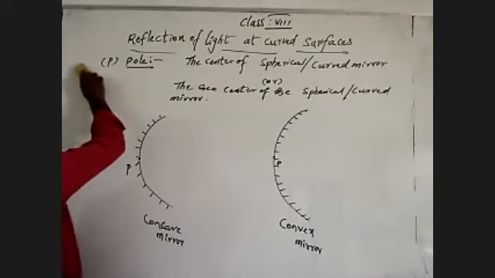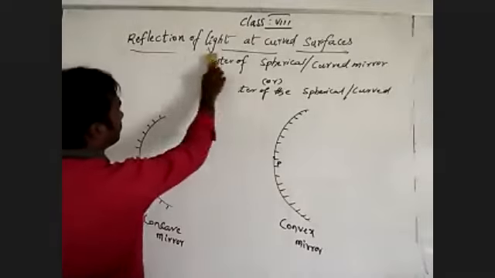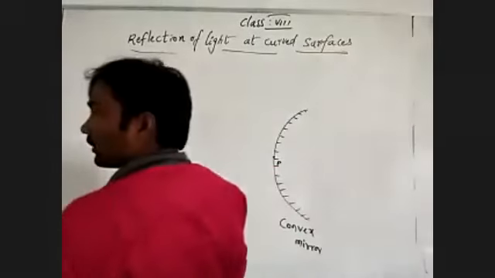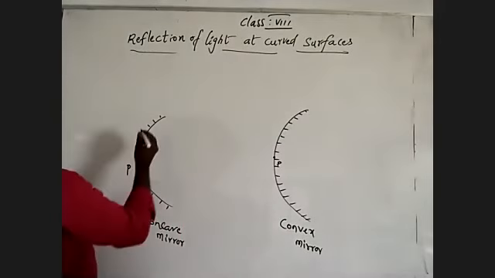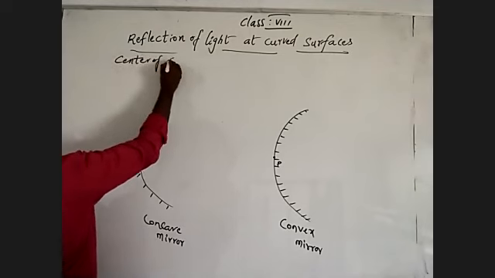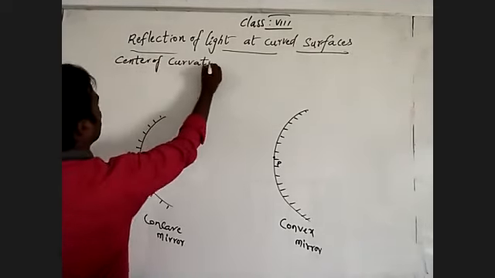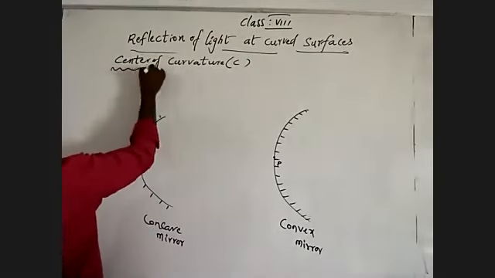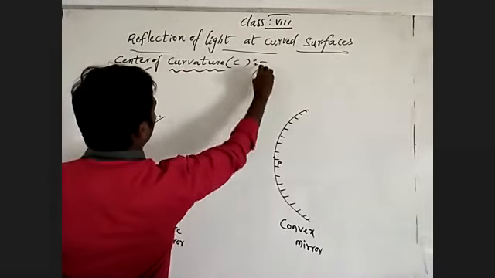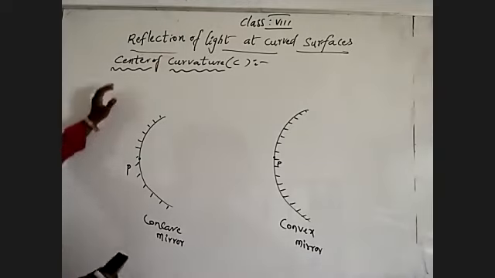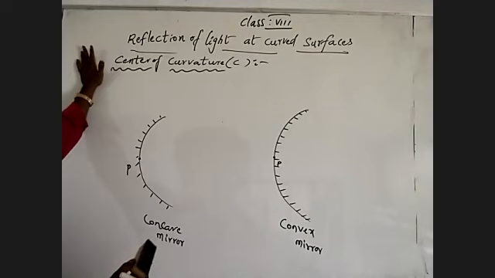Then come back to learn the second thing: the center of curvature, denoted by C. What is the center of curvature?